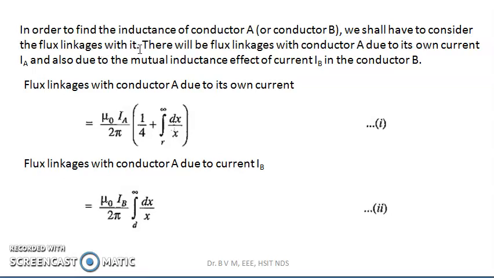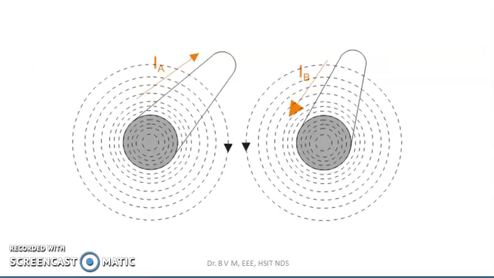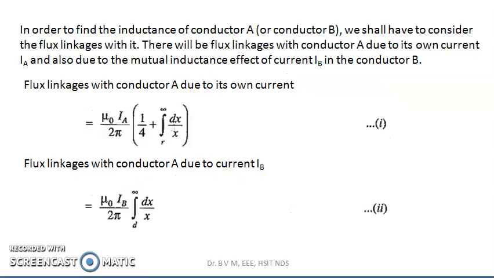In order to find the inductance of conductor A or conductor B, we shall have to consider the flux linking with this. There will be flux linkages with conductor A due to its own current IA and also due to the mutual inductance effect of current IB in conductor B. Conductor A, conductor B, IA is the current flowing through conductor A, IB is the current flowing through conductor B, and there will be a flux linking with conductor A due to its own current, as well as the flux linking with conductor A due to current IB. So there are two flux linkages.